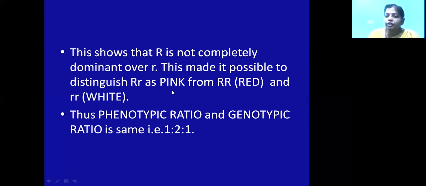This law is universally accepted without any exception. It is a universal phenomenon in sexually reproducing organisms. During meiosis, the gamete will carry only one allele of that gene. It will not carry both the alleles of that gene. So it is called the law of segregation or the law of purity of gametes.